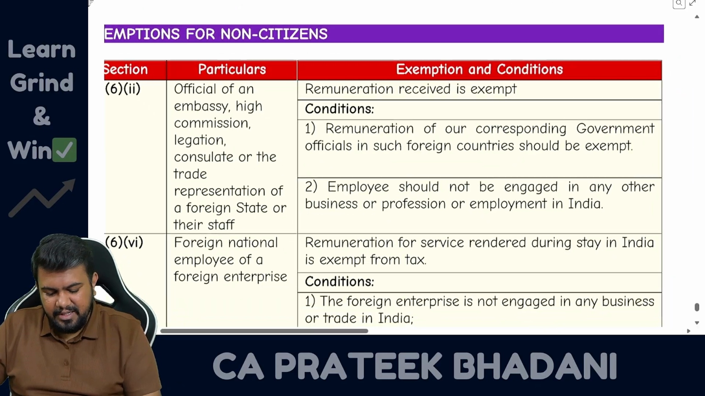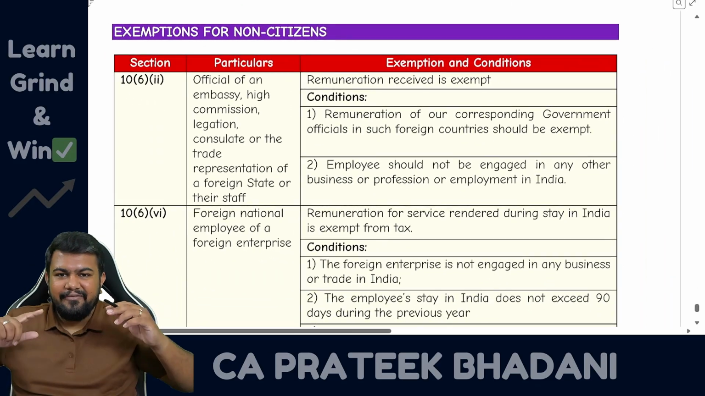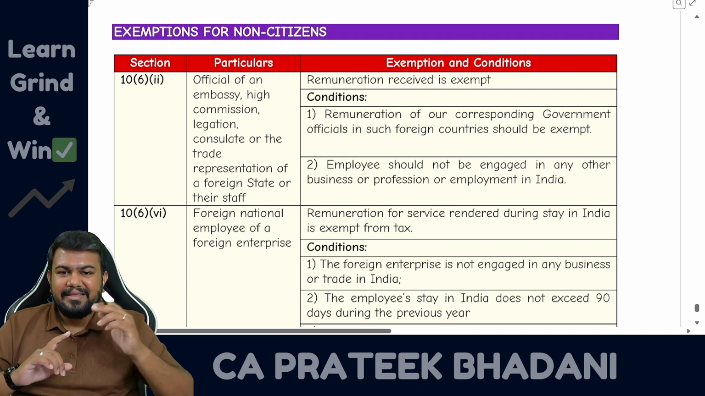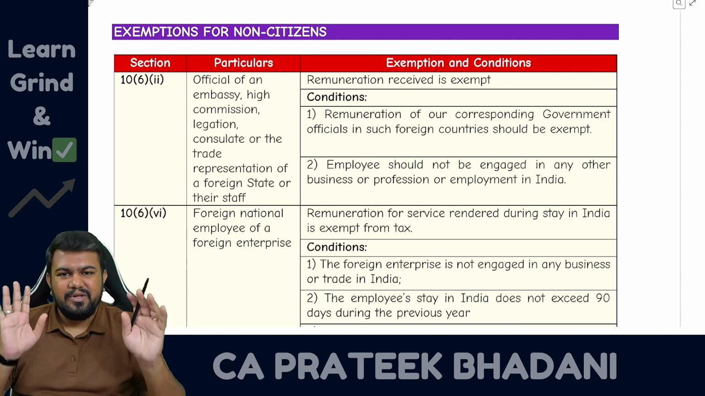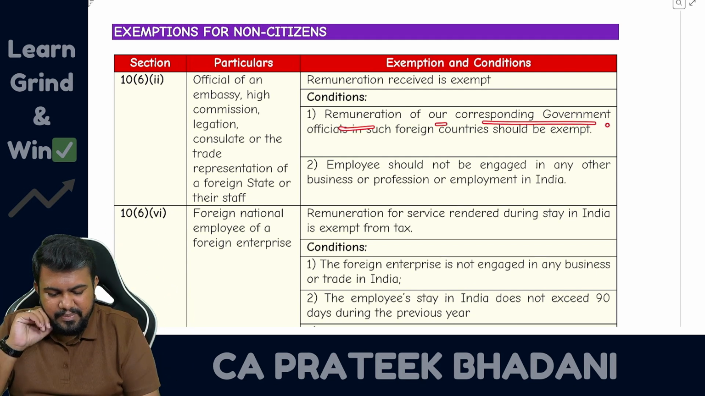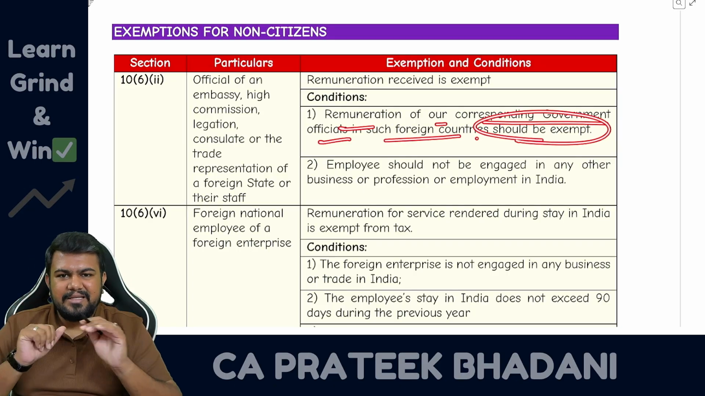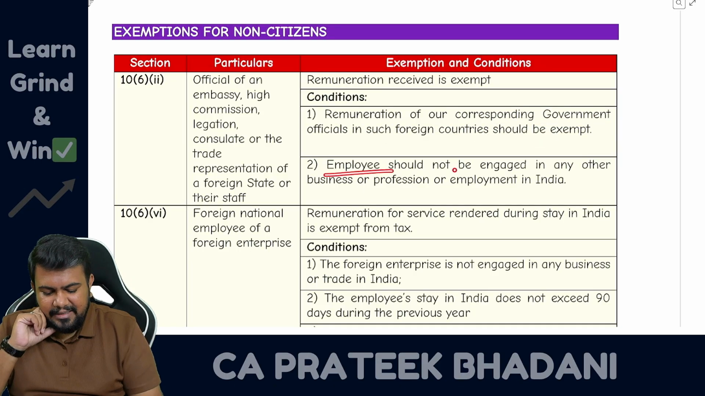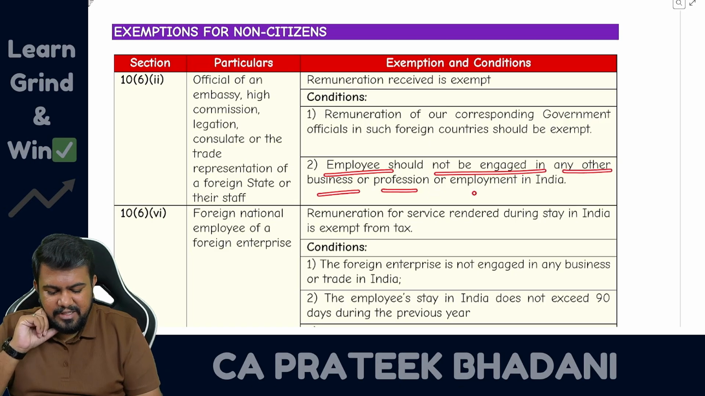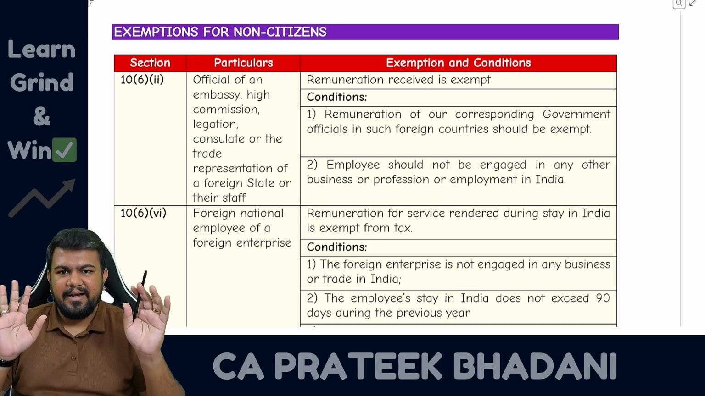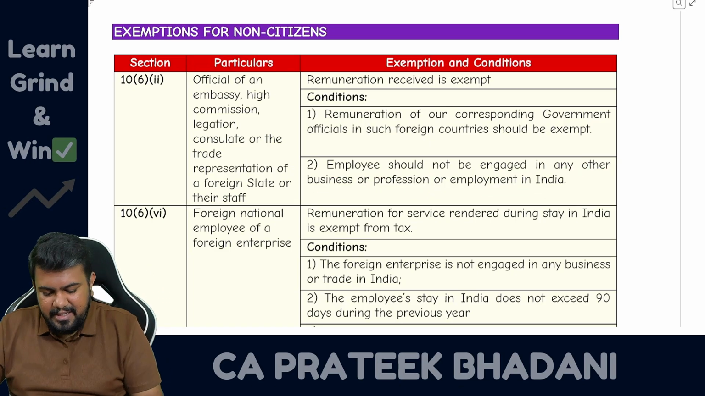But there is a condition. The condition is that when our people are working in USA, then our salary also should be exempt in USA. So remuneration of our corresponding government official in such foreign country should also be exempt. And second condition is that the employee should not be engaged in any business or profession or employment in India. So the employee should not be doing any other business.